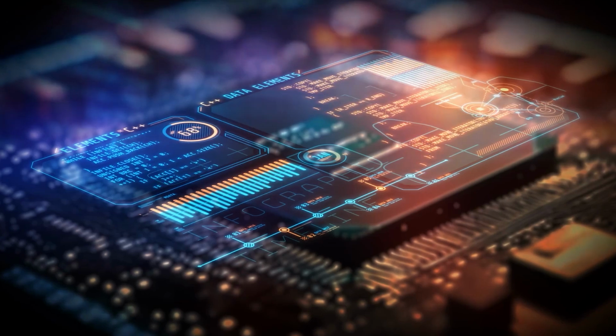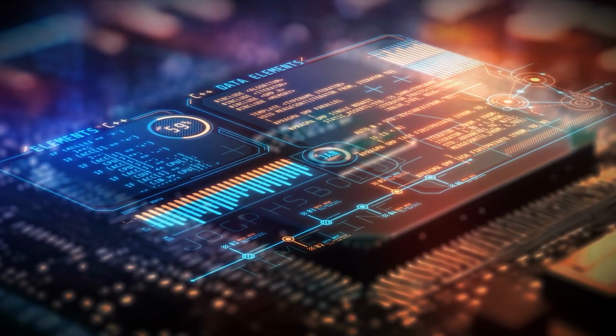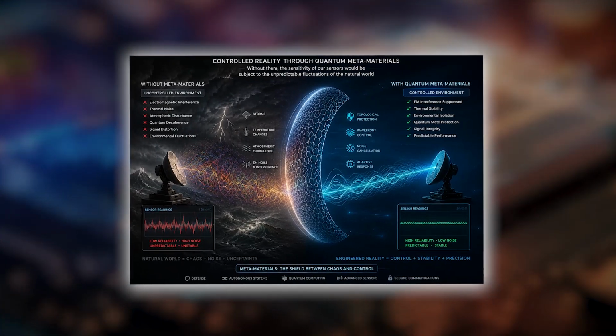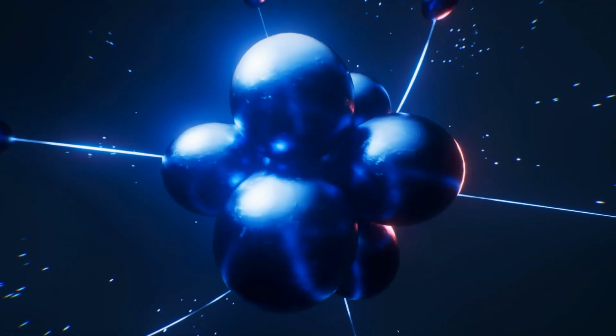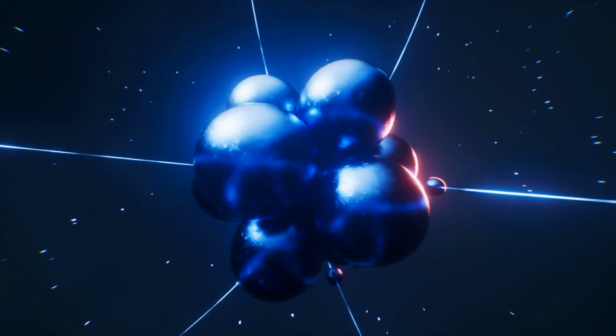This drop-in efficiency is vital for the rapid deployment of new tech. These materials are the literal foundation upon which our quantum infrastructure rests. Without them, the sensitivity of our sensors would be subject to the unpredictable fluctuations of the natural world. By imposing our own order on the atomic structure, we ensure that our hardware remains operational in the most extreme conditions.